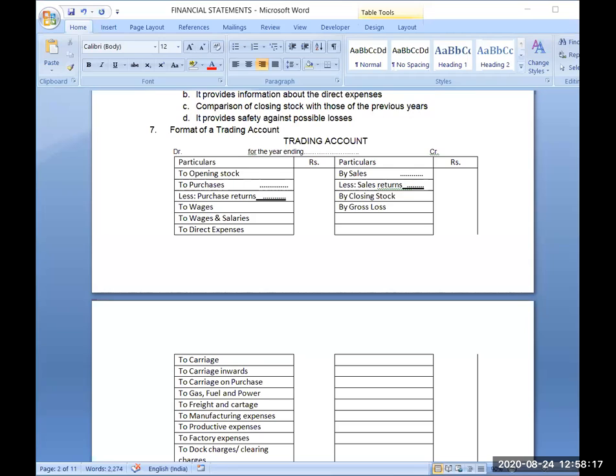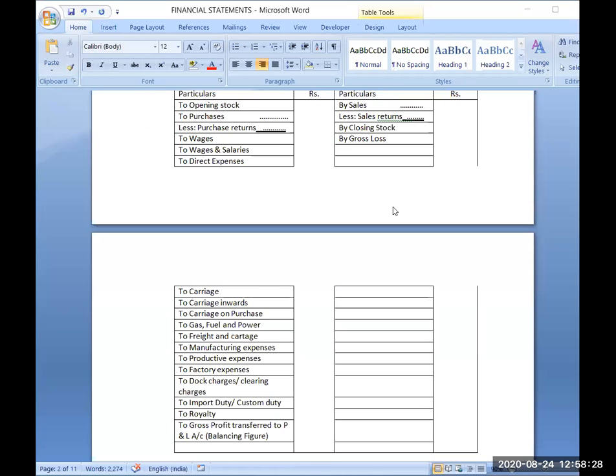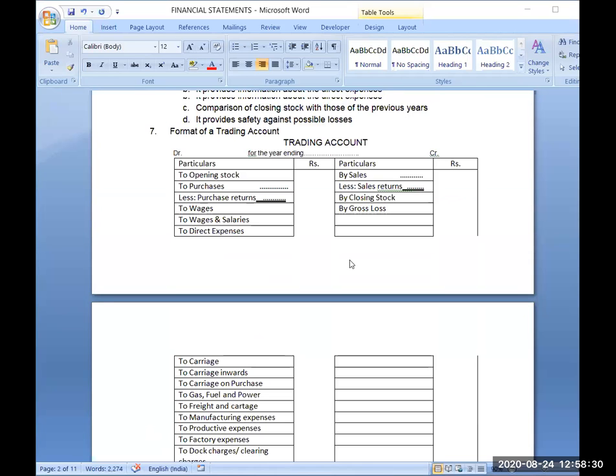So if your expenses are greater than your incomes, then you will get gross loss. That's why it is written here: to gross profit or to gross loss.